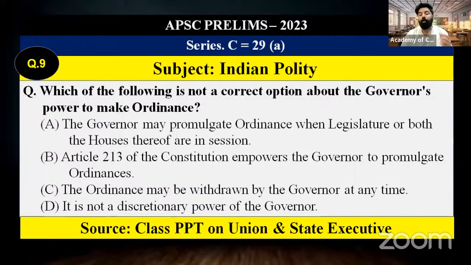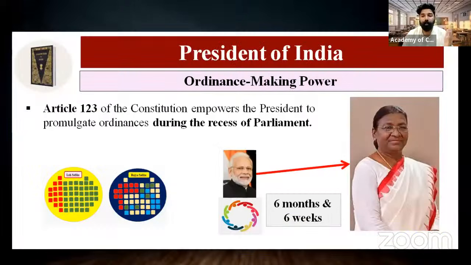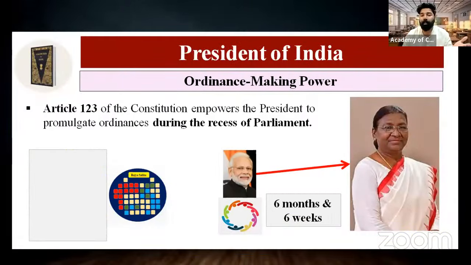And particularly the office of the governor, the power of the governor was a current affair recently. And here the question again is which is not correct. Here it is also asking about which of the following is not correct in the option. You know the basic concept of the ordinance. Ordinances are temporary laws, which the president can make or the governor can make.